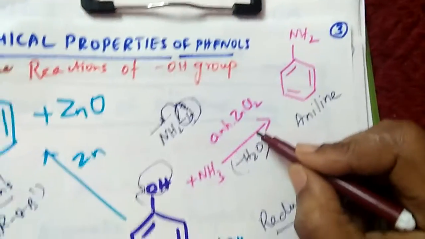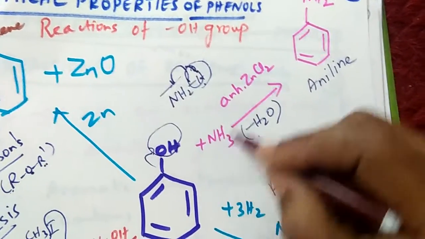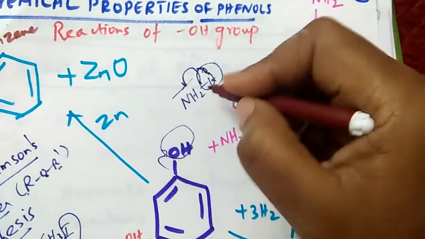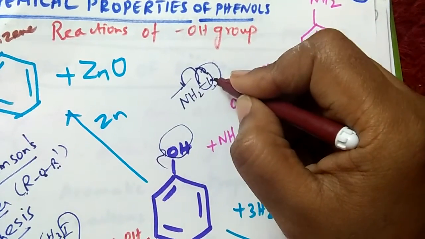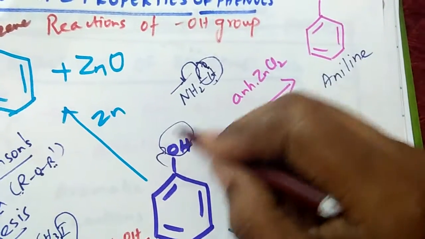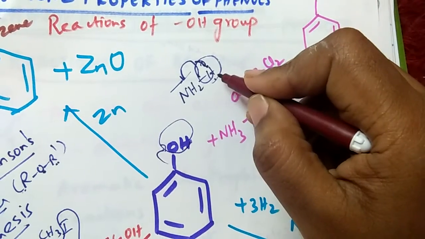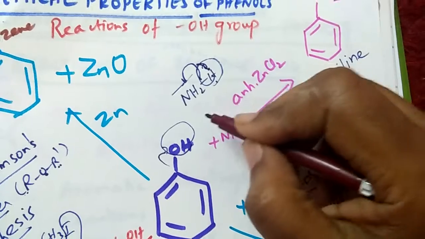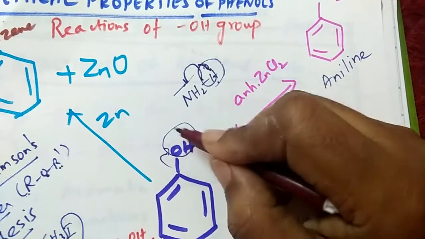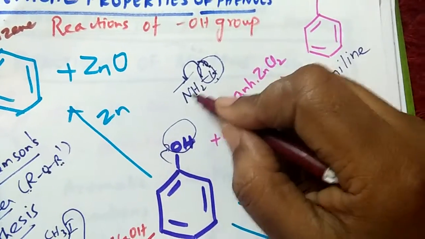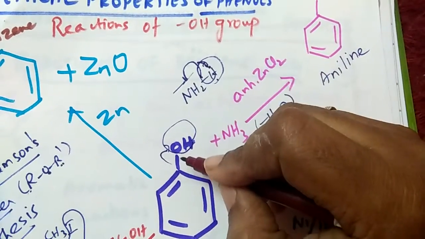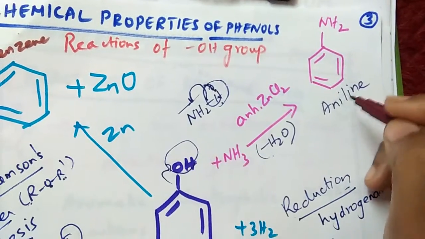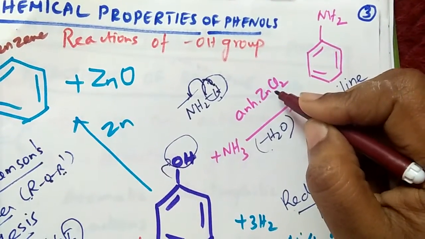Phenols, when treated with anhydrous zinc chloride in the presence of ammonia, because anhydrous zinc chloride is used to absorb water which is released during the process. Ammonia, as it is given here, you can write it as NH2 bond H. So this OH takes up the shared pair of electrons, and this H donates the shared pair of electrons. H plus and OH minus form water, and NH2 minus substitutes OH minus. NH2 minus is a nucleophile which substitutes OH minus, which forms aminobenzene or aniline. This water is absorbed by anhydrous zinc chloride, so only it is used.